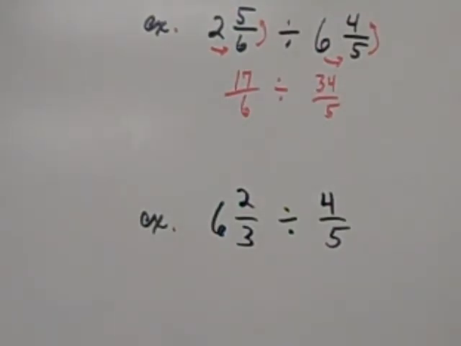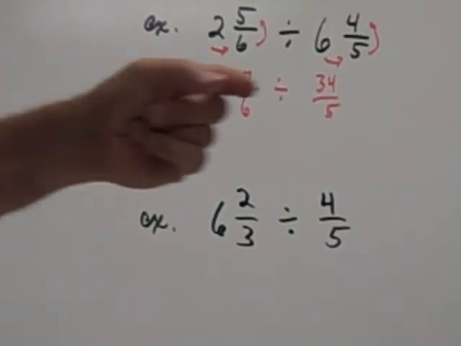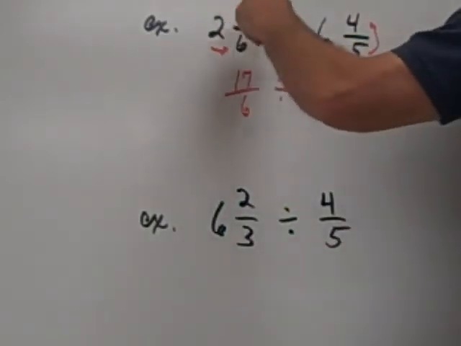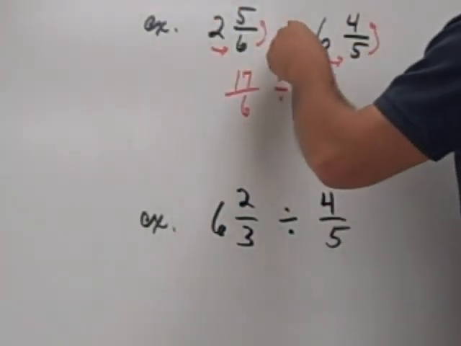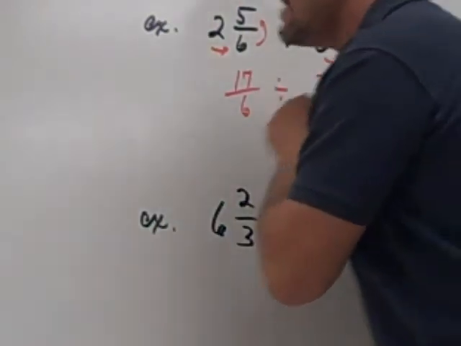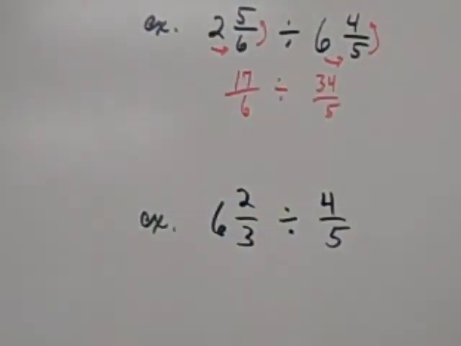Now, friends and loved ones, and the rest of you that hate me, you must do this completely before you do this. 2 separate steps. Every year I have some ding-dong pollywong who says, I'm going to do it all in one step. And so they write it down, they change it to multiplication, and they leave it like that, and they forget this step right in here because they go too fast.